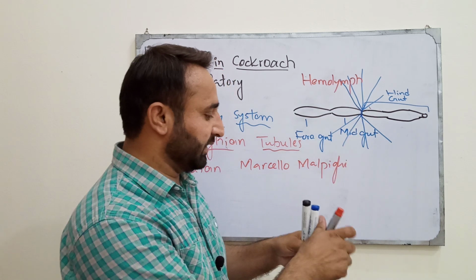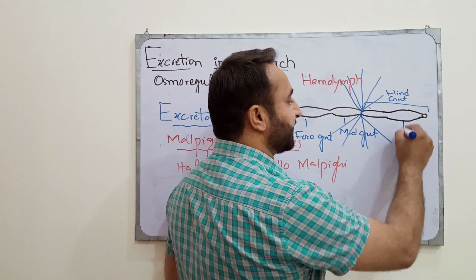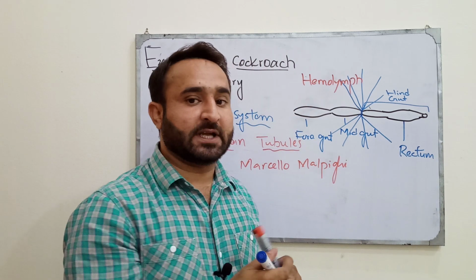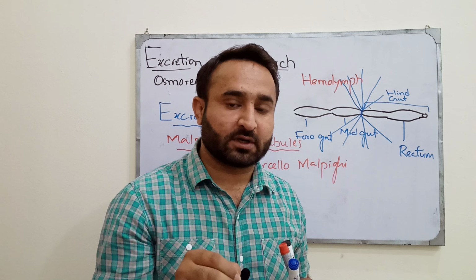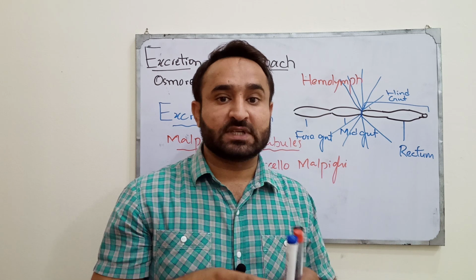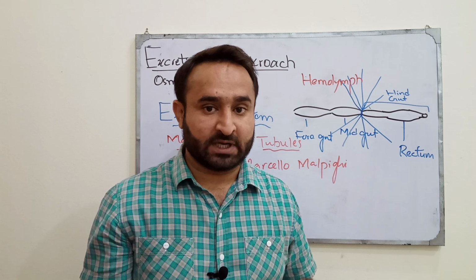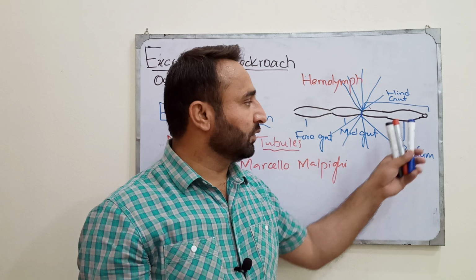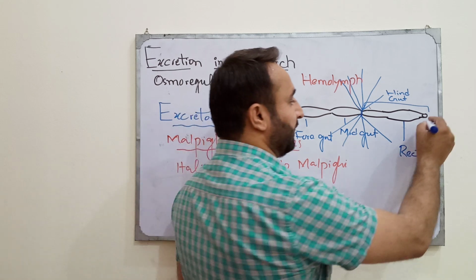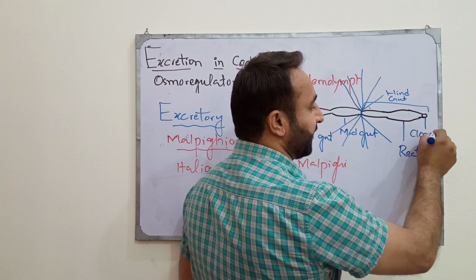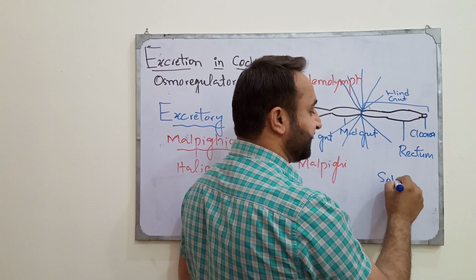From the small intestine it will move into the rectum. It will be temporarily stored in the rectum for some time. Reabsorption of useful water, almost all water, takes place, because these are insects, which have the least water availability. So the maximum, 100% of the water is reabsorbed. The final end of this system is the cloaca. From the cloaca the solid excreta is removed.